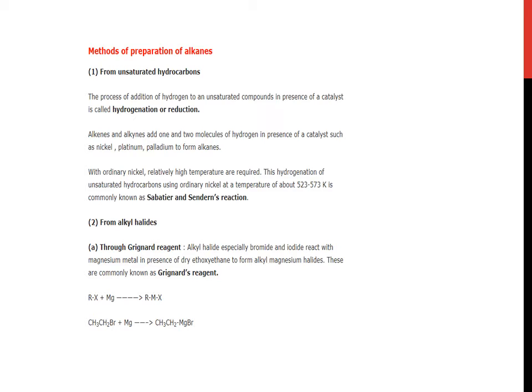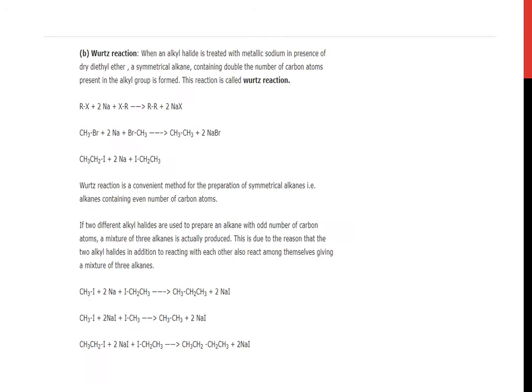RX means alkyl halide, Mg means magnesium metal. Then it gives RMgX. Let us put the value of R. If it is CH3CH2Br, ethyl bromide, plus magnesium, then it will give CH3CH2MgBr, ethyl magnesium bromide.